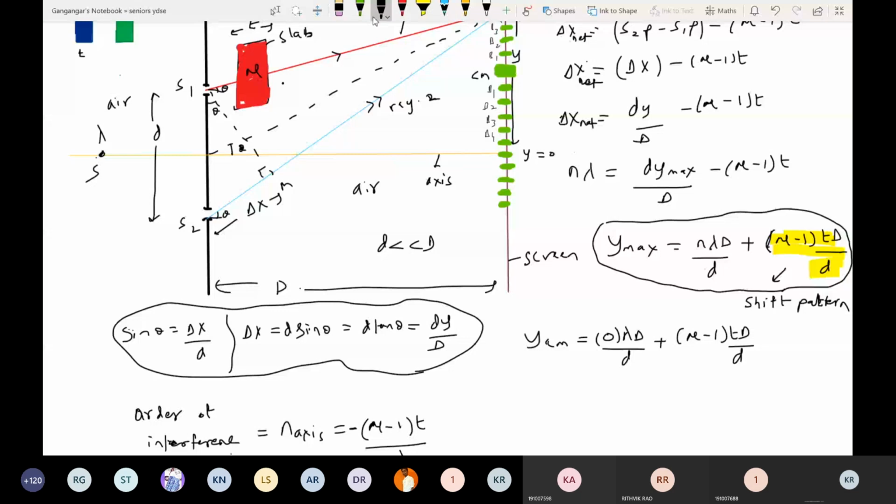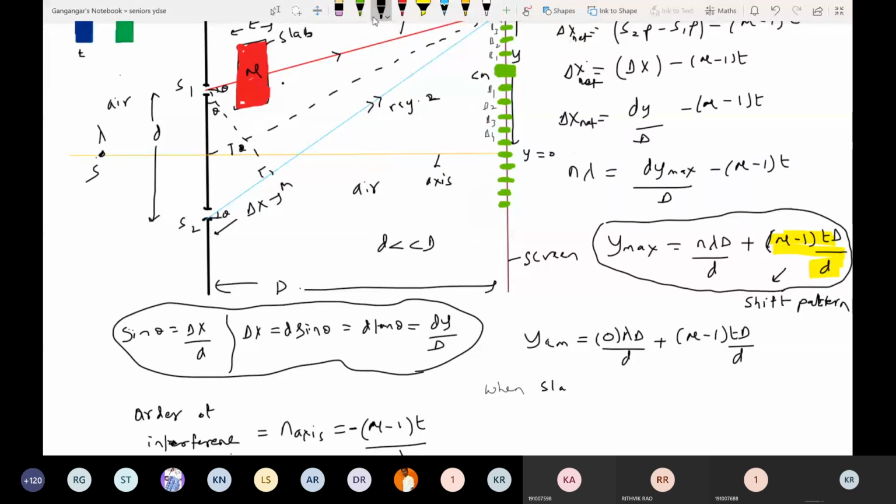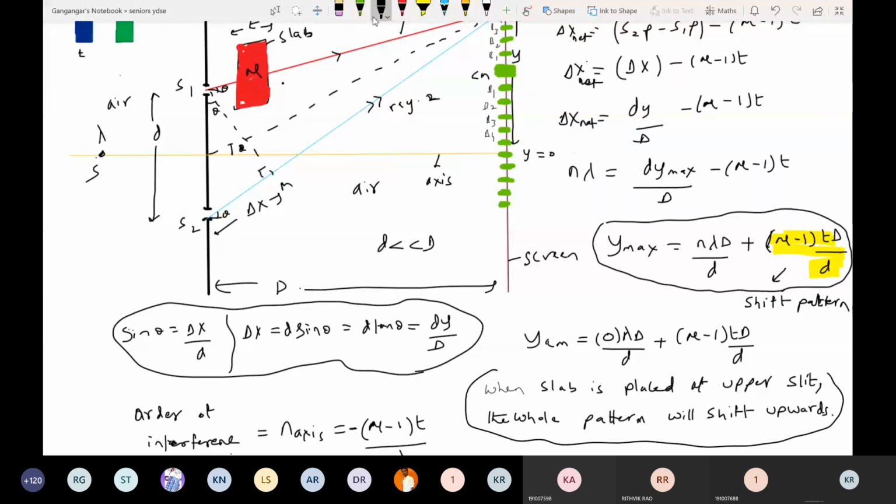So I'll put one statement: when slab is placed at upper slit, the whole pattern will shift upwards. This is something very important. So don't remember S1, S2. If you put the slab at the upper slit, the pattern will shift upward. All the things, that one.